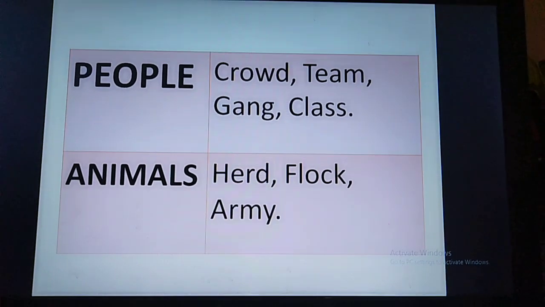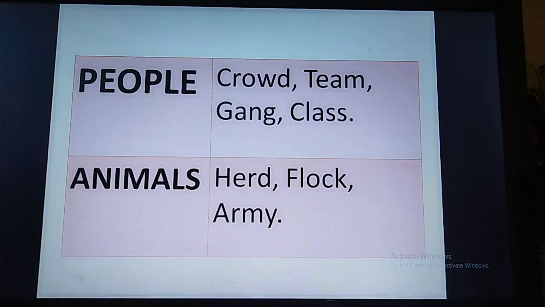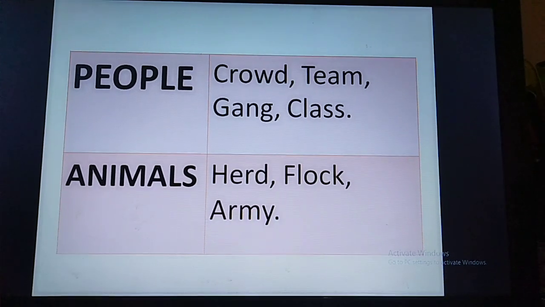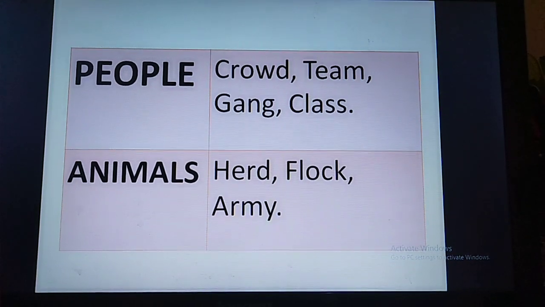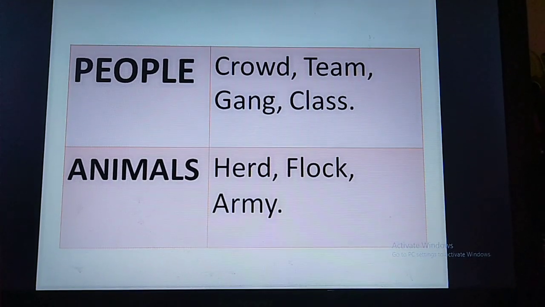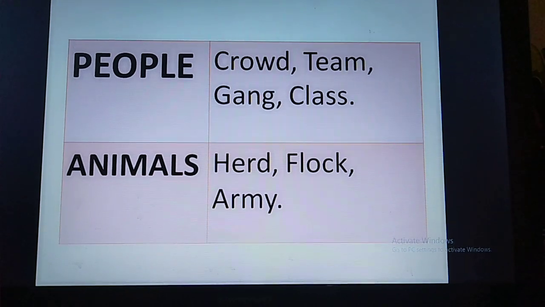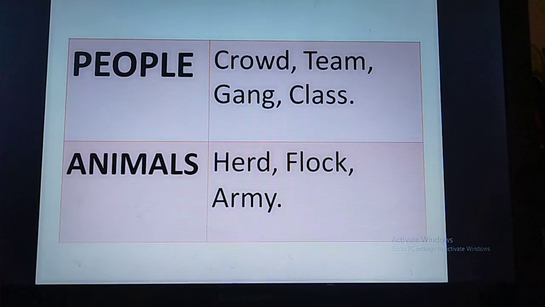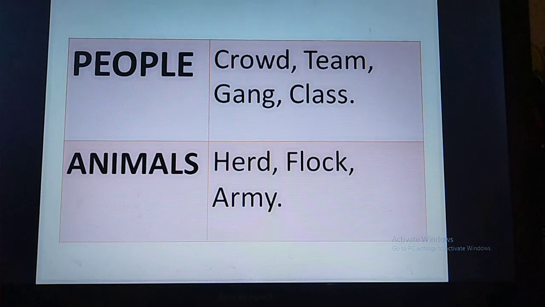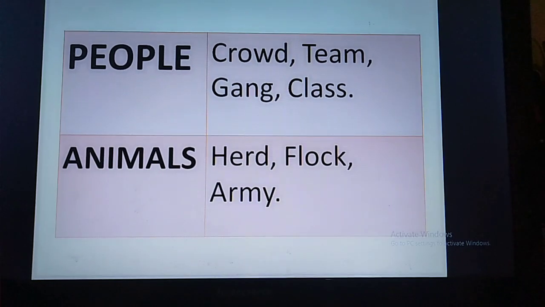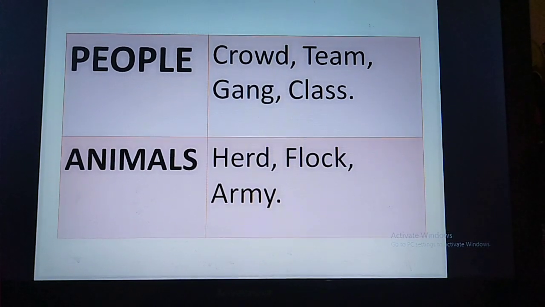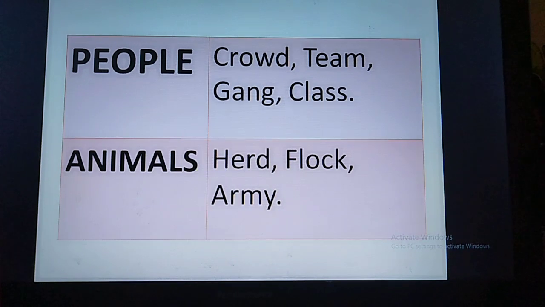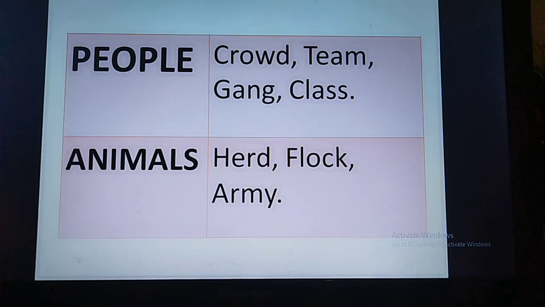So when we talk about people, for example, when we say the word crowd, crowd is mainly of what? People. When all people come together, for that we use the word crowd, right? There we don't indicate that this is one person, two persons. It's a crowd. Then team, maybe a cricket team, a football players' team, right? Even when we have sports day in our school, at that time also we make teams. This is team A or team B. In that way we play the games, right?